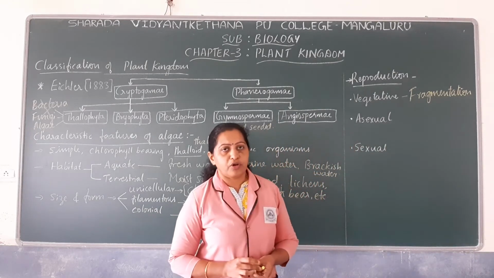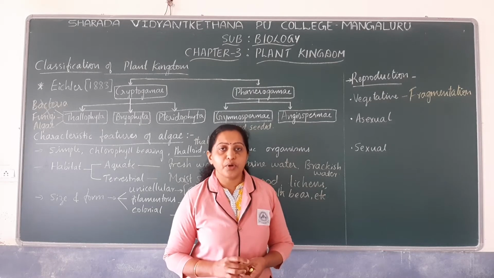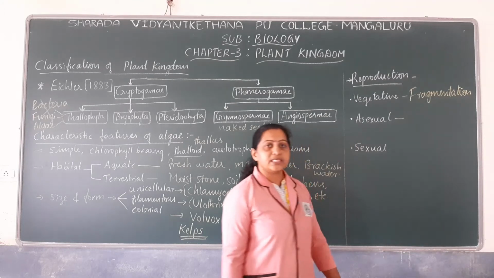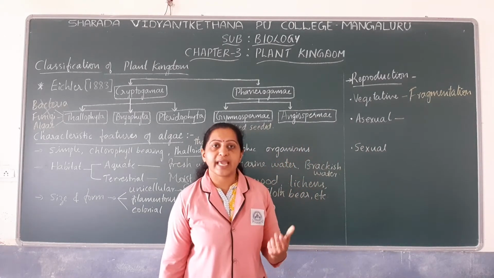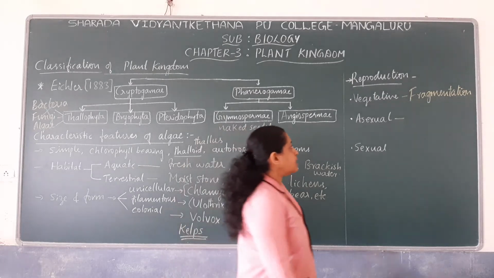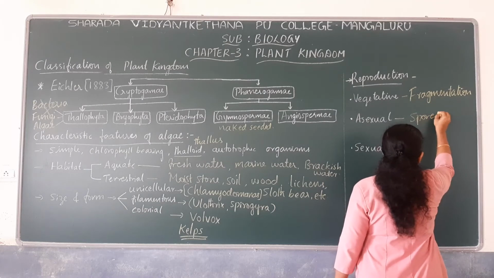Then asexual mode of reproduction. Asexual mode of reproduction is mainly by producing asexual spores. Algae can undergo asexual mode of reproduction by producing asexual spores. Some of the asexual spores formed in algae are zoospores.